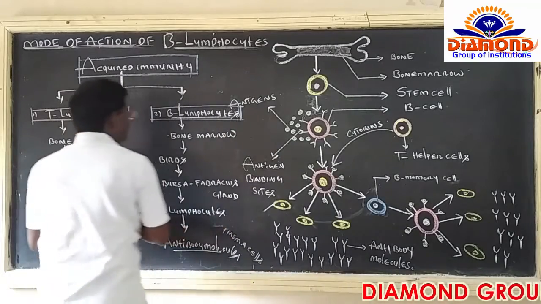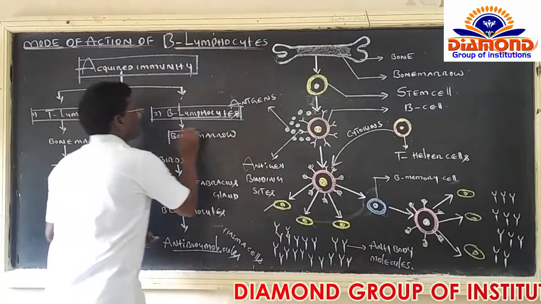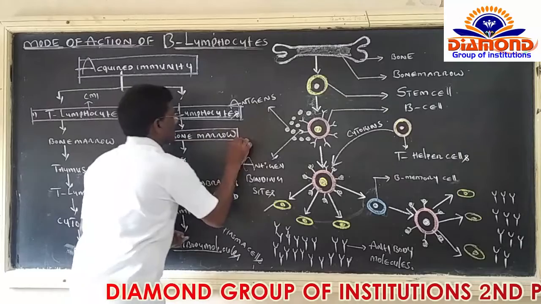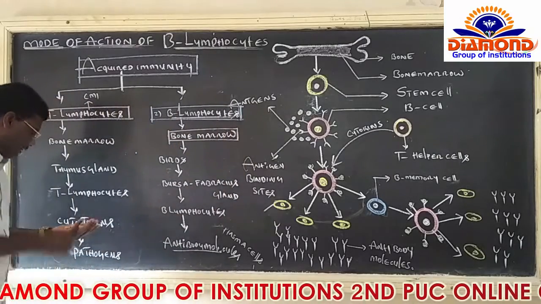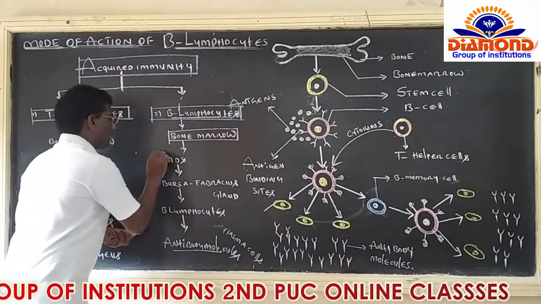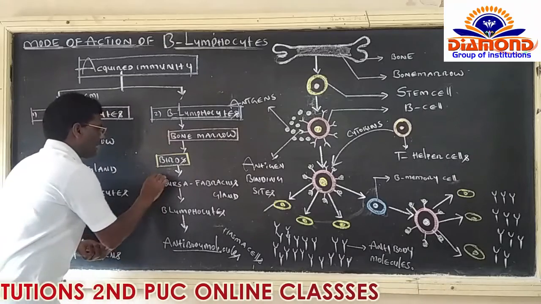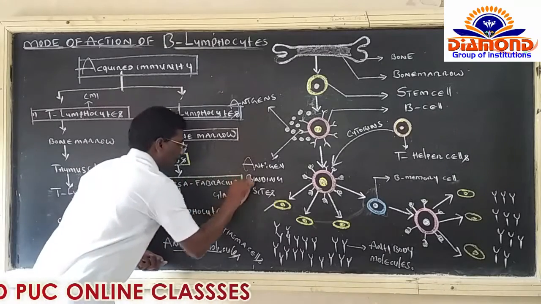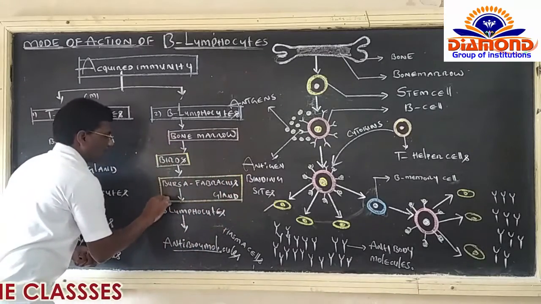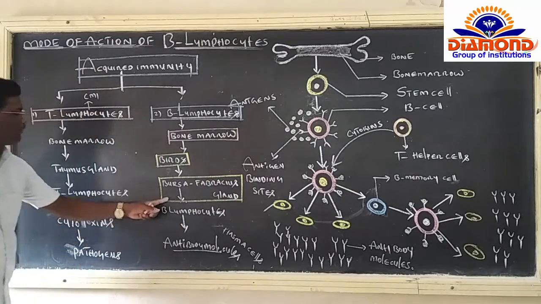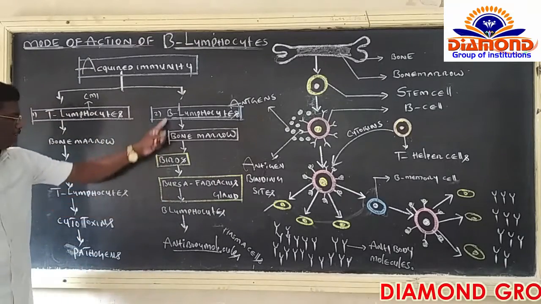In normal mammals, the growth and development of B lymphocytes takes place in bone marrow only. But in the case of birds, it isn't like that. B lymphocytes are produced in the bursa Fabricius gland, otherwise called the cloaca gland. That's why we call this one B lymphocyte.